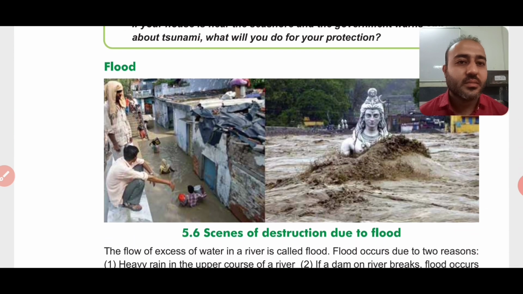Yes, so next topic is flood. What is flood? The excessive flow of water in a river is called flood. So when there is a lot of rainfall, and the water gets accumulated together in the river and there is no space for it, the water turns out and the nearby areas get totally covered with water, which is known as flood. So in the picture you can see, okay,